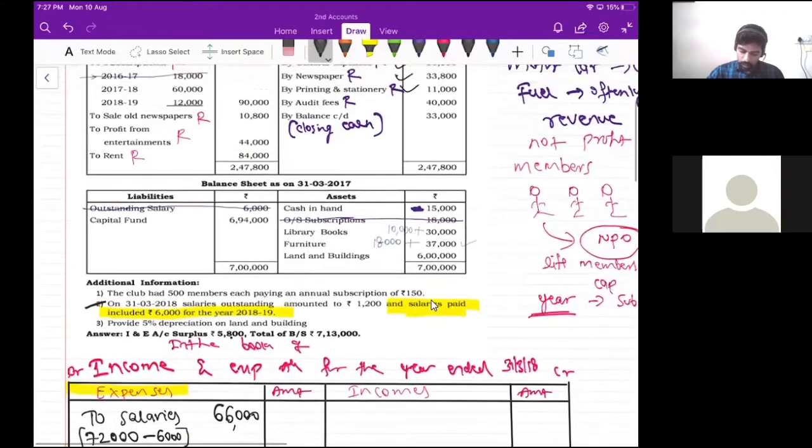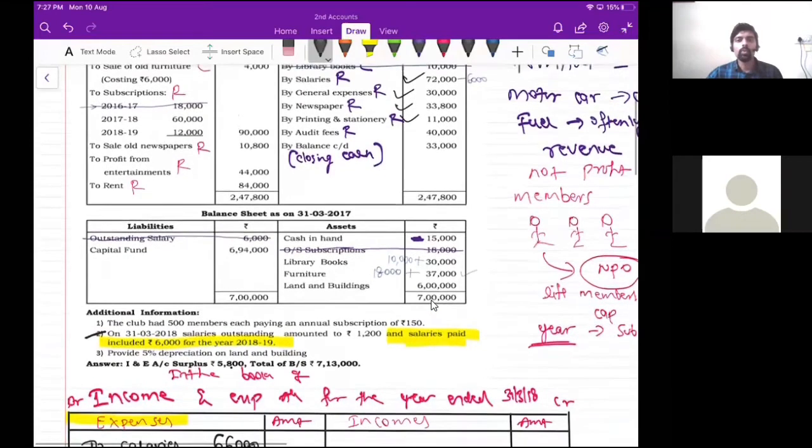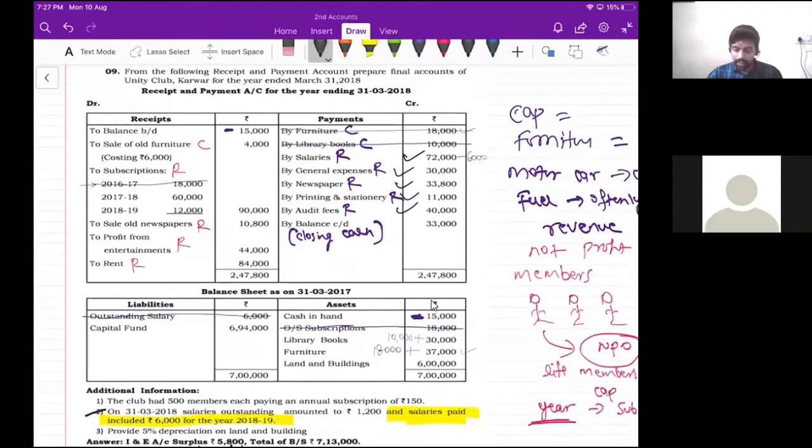So I'll put tick mark for the audit fees. Okay, so now we have considered all the items on the payment side, correct? So now go to receipt side. So receipt side, first item is balance brought down.